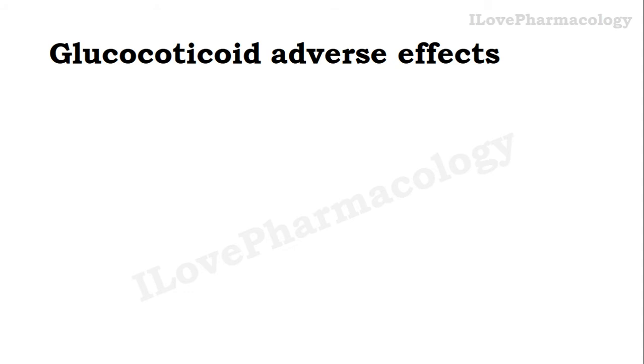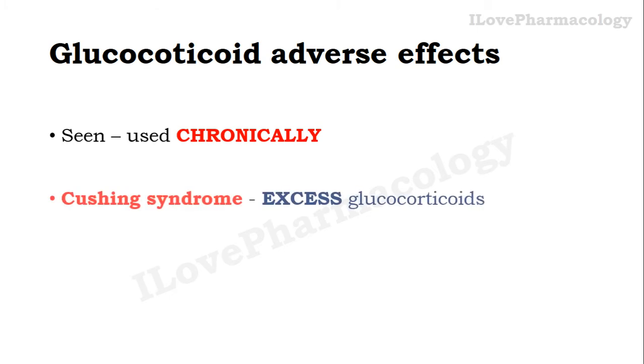So one should remember that glucocorticoids can cause adverse effects whenever they are used chronically, that is, for a prolonged duration of time. Also, one should remember that once there is an excess of glucocorticoids in the body, it will lead to Cushing syndrome. So you need to identify the signs and symptoms associated with Cushing syndrome to manage the excess glucocorticoid steroid-induced adverse effects.